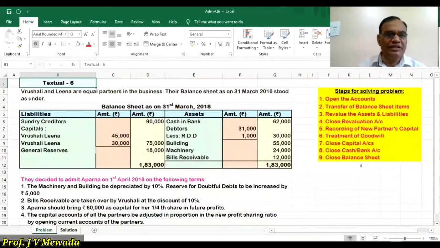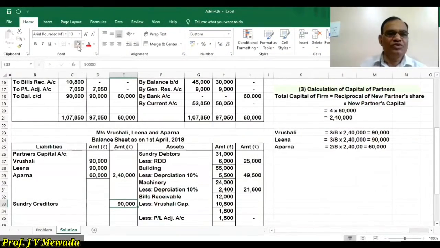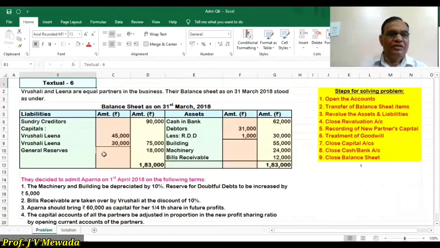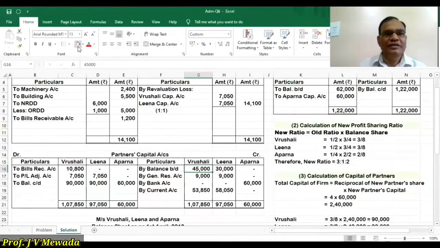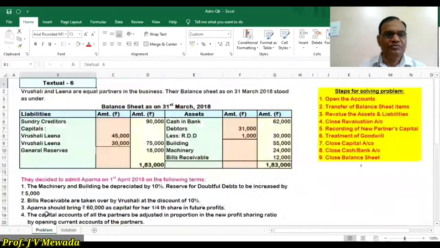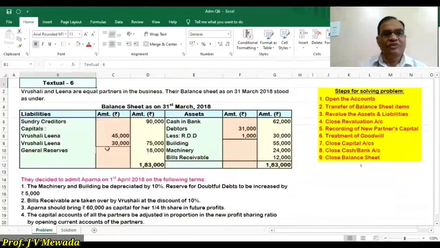So we'll start with the creditors. So creditors are given to us 90,000. Then we are given capital of both the partners 45,000 and 30,000. So we are going to credit the capitals of Vrushali and Lina 45,000 and 30,000. And then we are given the journal ledger 18,000. So that journal ledger we are going to transfer to both the partners equally, 9,000 each, because old ratio is equal. So the liability side is over.